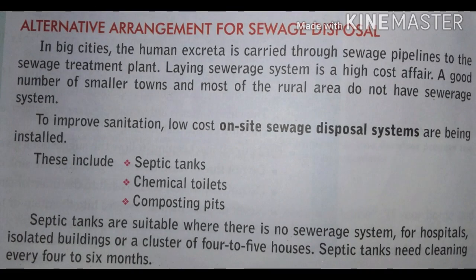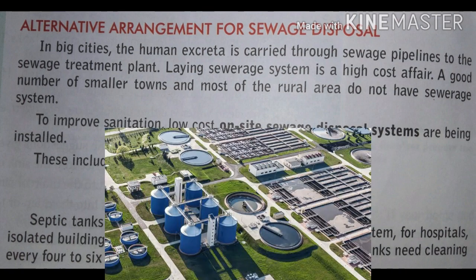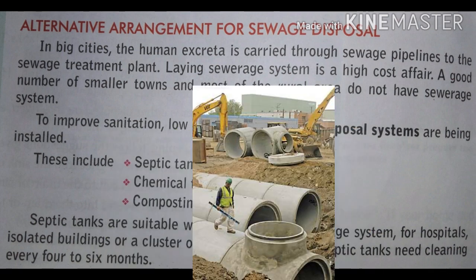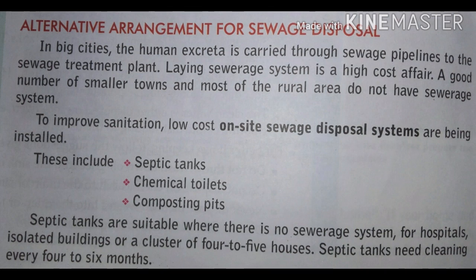Now, dear students, we will discuss the alternative arrangements for sewage disposal. In big cities, human excreta is carried through sewage pipelines to the sewage treatment plant. As we have discussed earlier, laying a sewerage system is a high-cost affair because it is a big deal, dear students, to spread underground pipelines in the whole city. A good number of smaller towns and most of the rural areas do not have a sewage system.